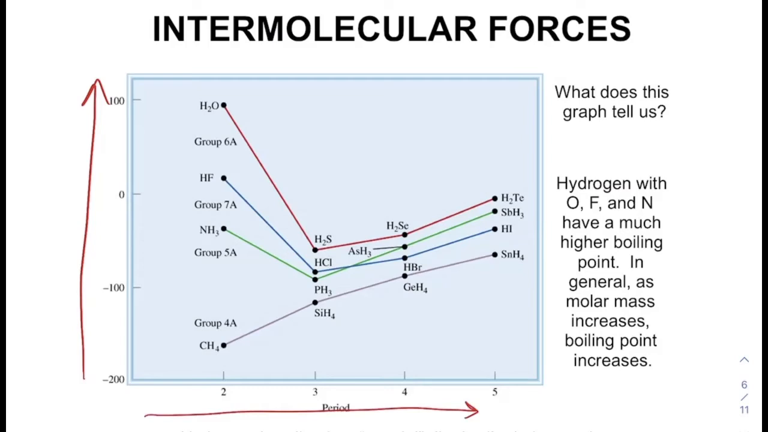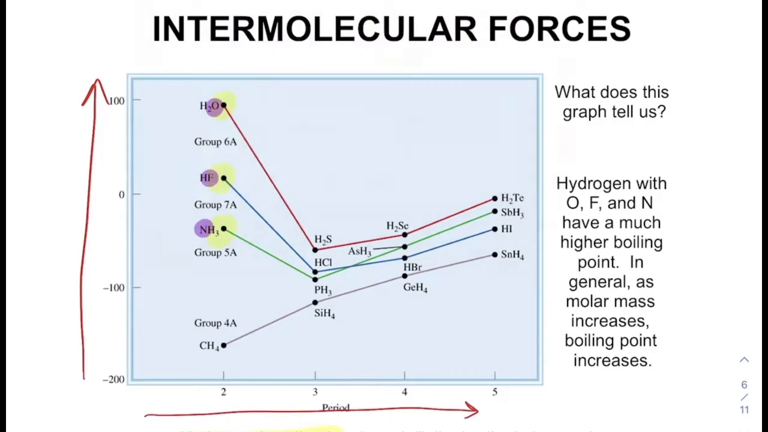The three compounds that I want to highlight that are clearly deviant from the trend are water, HF, and NH3. Those three compounds have considerably higher boiling points, and that is because of hydrogen bonding. Remember, I said NOF. These compounds are capable of hydrogen bonding, and they therefore have an unusually high boiling point because the hydrogen bond makes the intermolecular interaction much stronger. So we have to use an elevated temperature to break those compounds out of the liquid phase into the gas phase where they can spread out.